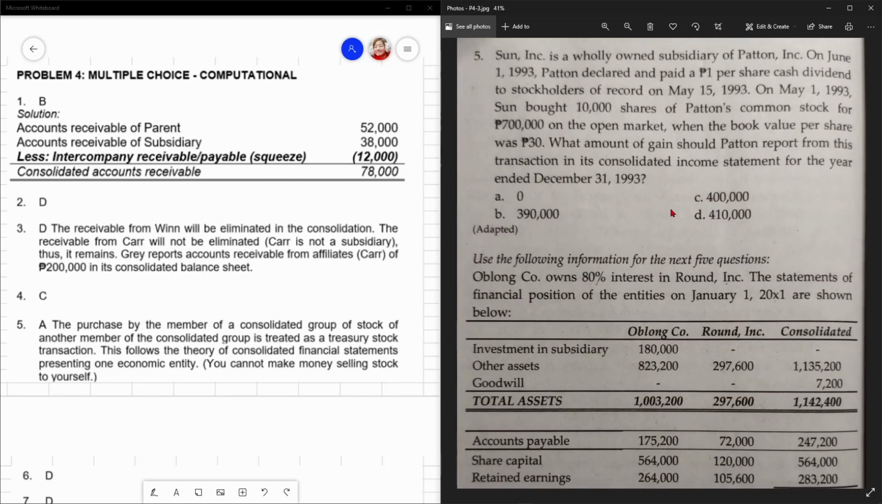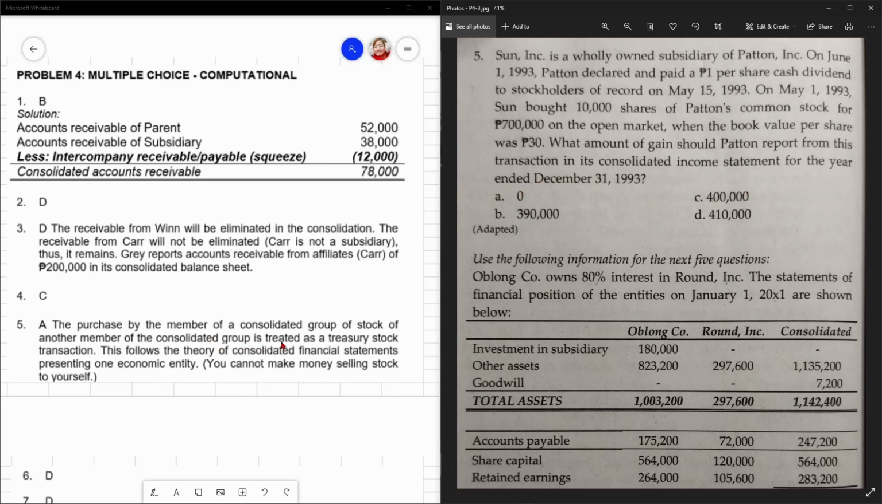Number 5. Sun Incorporated is a wholly owned subsidiary of Patton Incorporated. On June 1, 1993, Patton declared and paid a 1 peso per share cash dividend to stockholders of record on May 15, 1993. So, on May 1, 1993, Sun bought 10,000 shares of Patton common stock for 700,000 pesos on the open market when the book value per share was 30 pesos. So, what amount of gain should Patton report from this transaction in its consolidated income statement for the year ended December 31, 1993? The answer would be letter A.